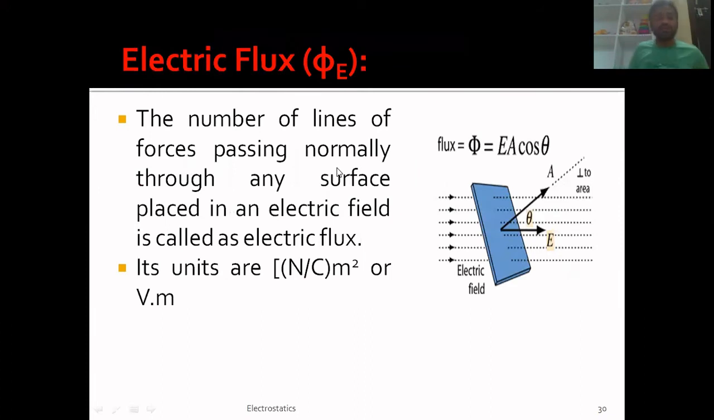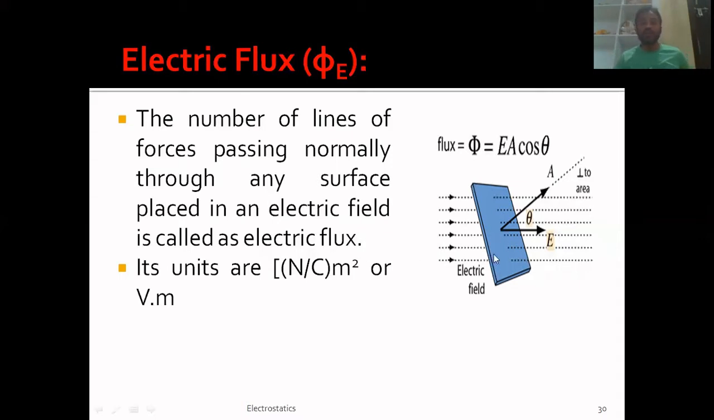Electric flux. So what is electric flux? The definition of electric flux is the number of lines of forces passing normally through any surface placed in some electric field. Now you know what electric lines of forces are, which we studied on our previous slide. When the electric lines of forces are passing through a particular surface normally, we call that number the electric flux. That's it. So this is electric flux, right?